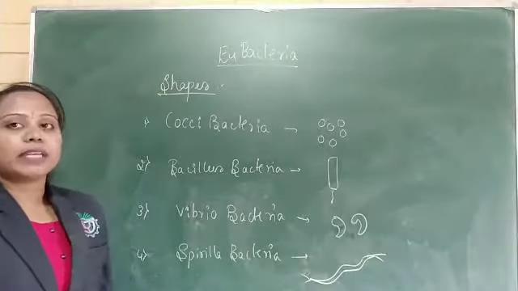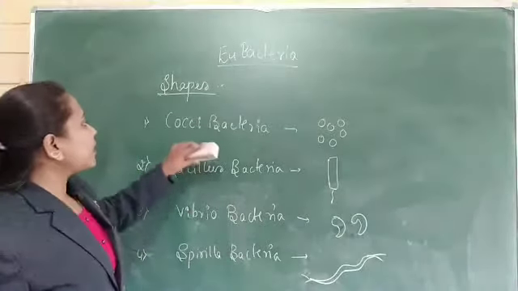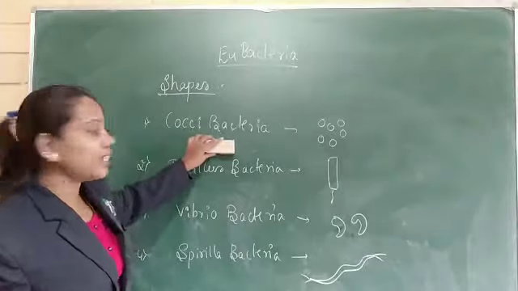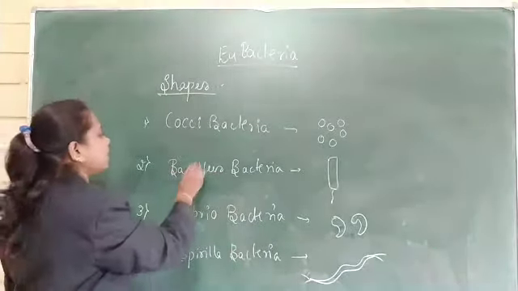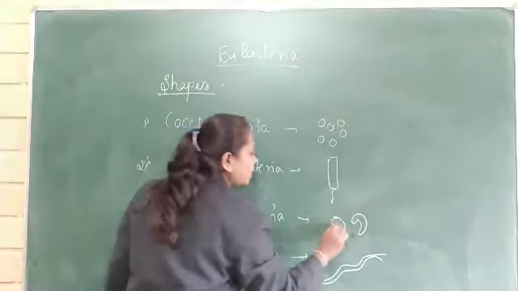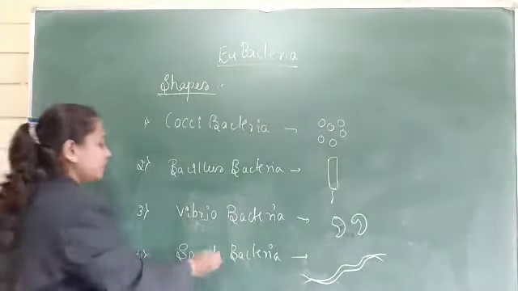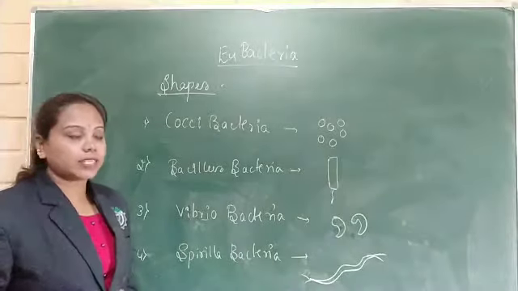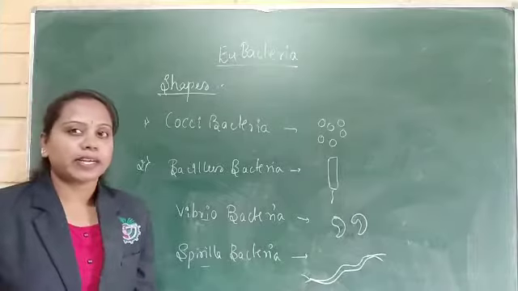The bacteria can be classified into four types based on the shape. A few bacteria are spherical in shape, called cocci bacteria. A few are rod in shape, called Bacillus bacteria. A few have a comma shape, called Vibrio bacteria. And a few have a spiral shaped structure, called Spirilla bacteria.